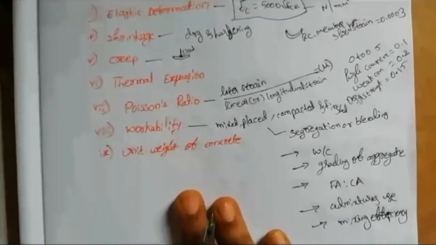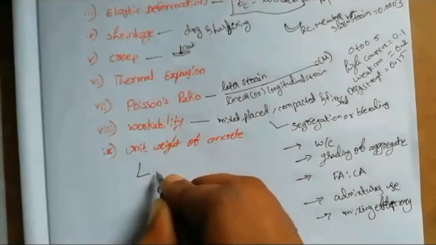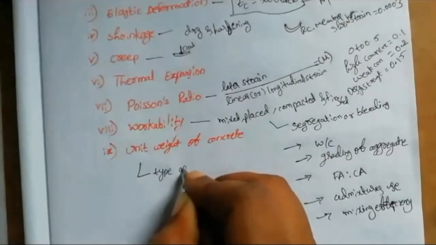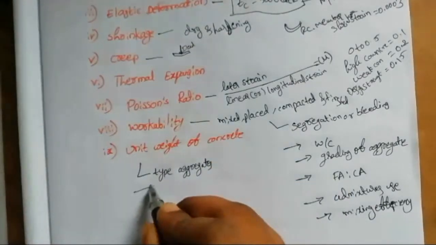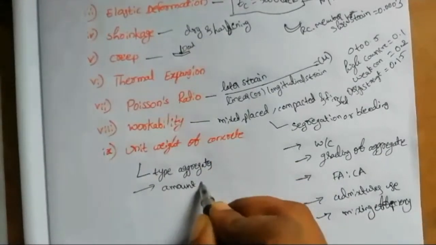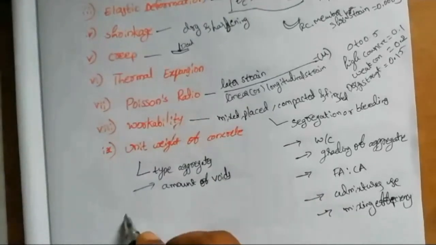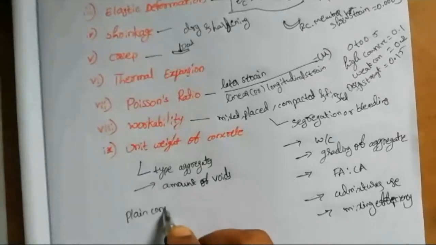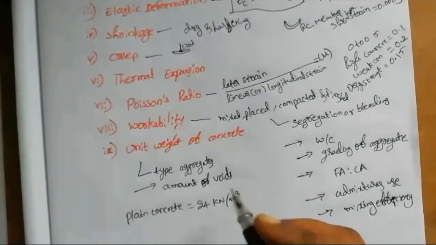Next property is unit weight of concrete. It depends upon the type of aggregate and amount of voids. Unit weight of plain concrete, plain concrete meaning without reinforcement, is equal to 24 kilonewton per meter cube.